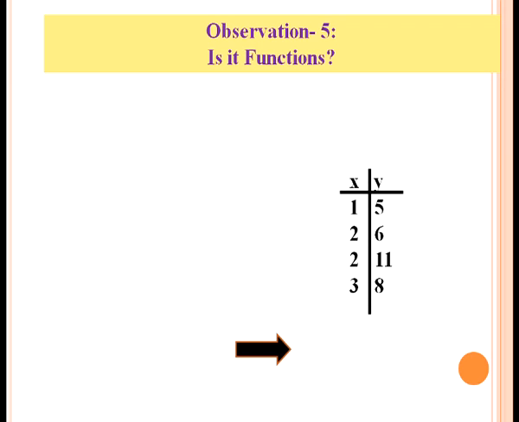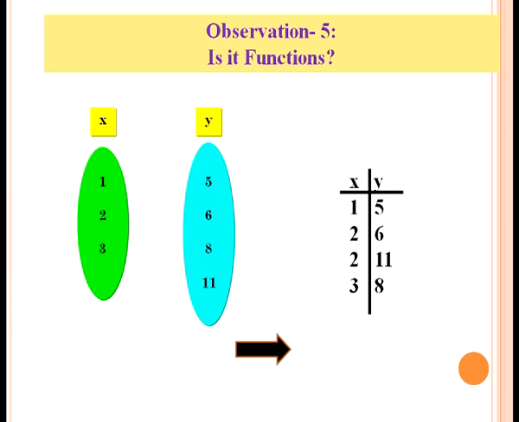The elements of set X, that is the first set, are 1, 2, 3, and the elements of the second set Y are 5, 6, 8, 11.